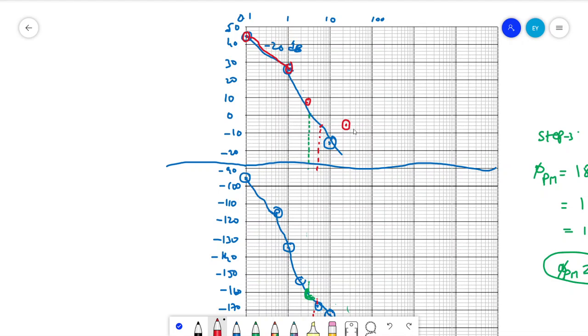Then omega equal to 50. At omega equal to 50, we calculated and we got minus 32 dB, and it will actually cross the limit. This is minus 20, minus 30, minus 40. It will come around here actually.